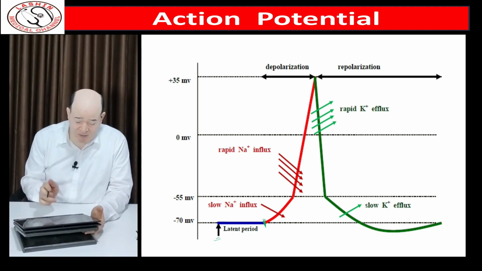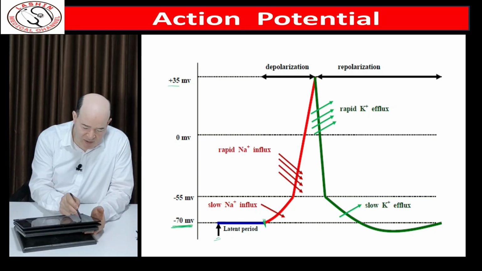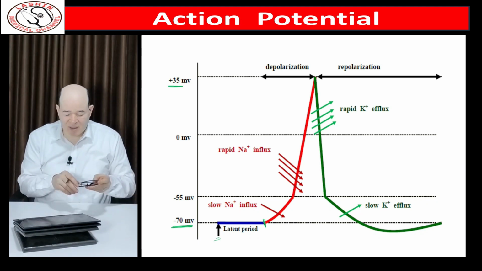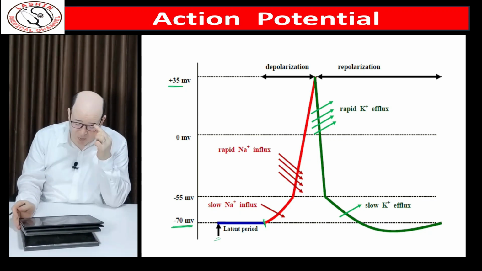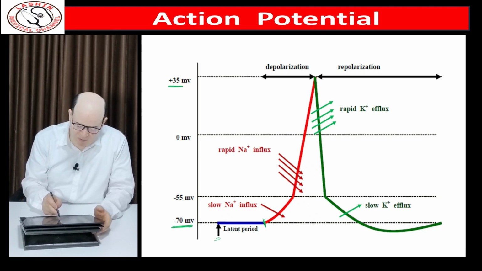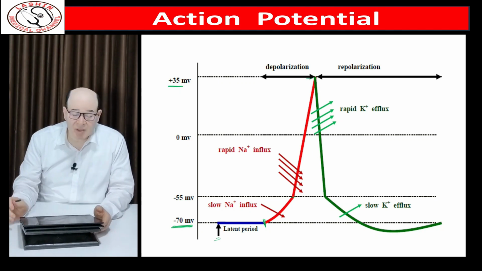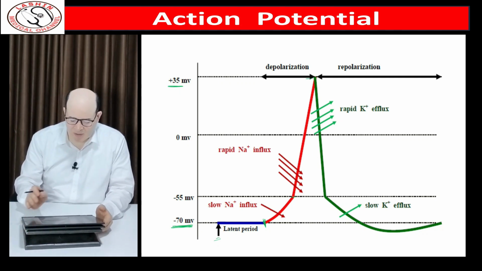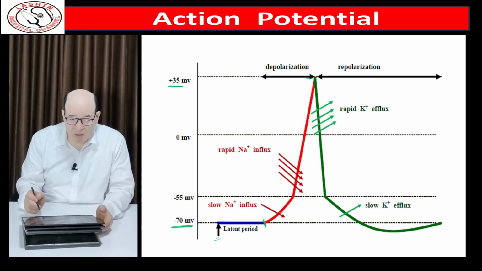As we see in the figure, this is the resting potential -70 millivolt, and this is the overshoot, which is +35. The red color represents the process of depolarization, which is slow between -70 and -55 and rapid after -55 until reaching +35. The green colored line represents the process of repolarization, which is rapid at first, then it becomes slow.